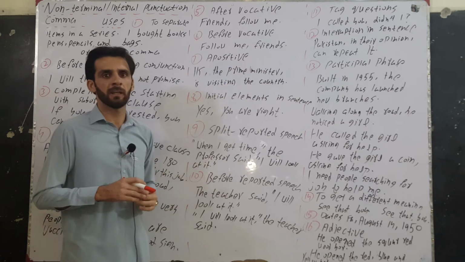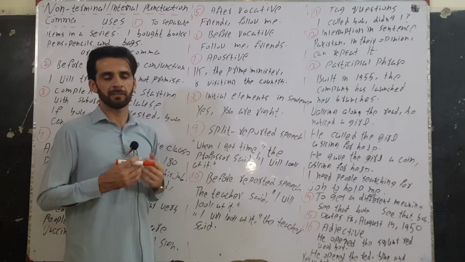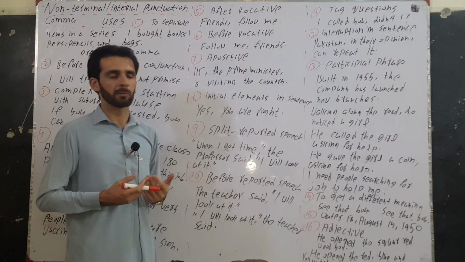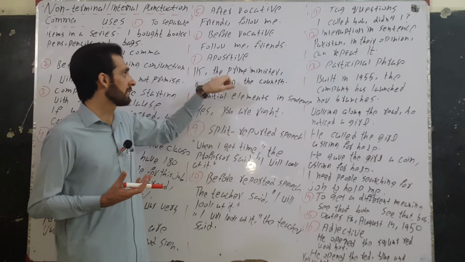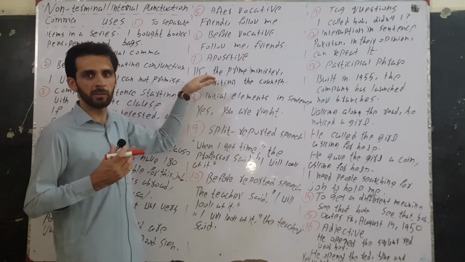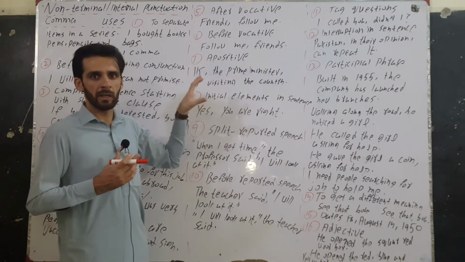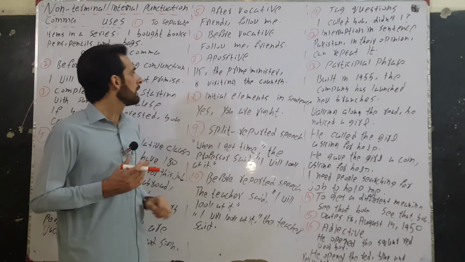An appositive is a case which gives defining information about the noun. IK, Imran Khan, the Prime Minister. This part is giving defining information about the preceding noun. So we will enclose such defining information with commas.